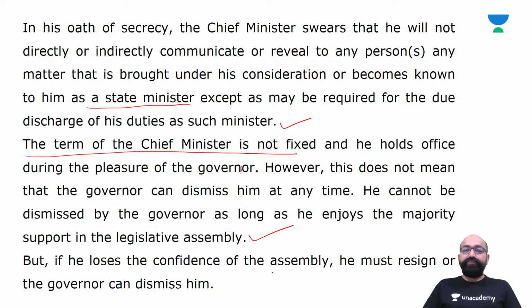So the chief minister holds the office till he enjoys the majority support in the Legislative Assembly. But if the chief minister loses the confidence of the Assembly, then he must resign or the governor can dismiss him.